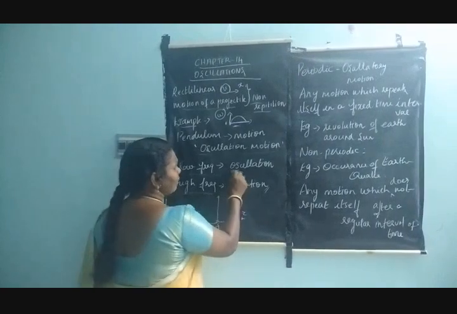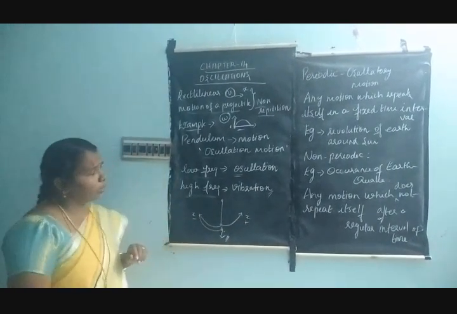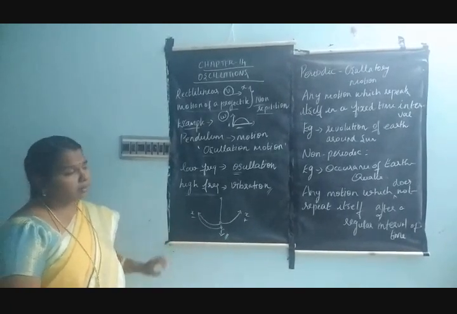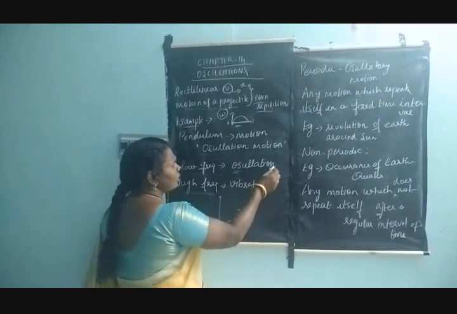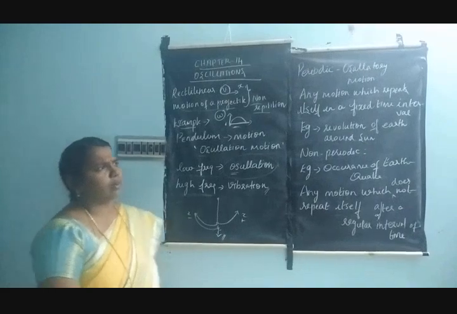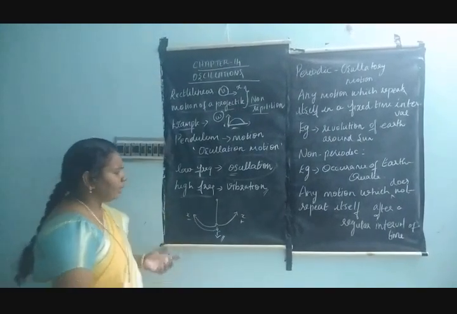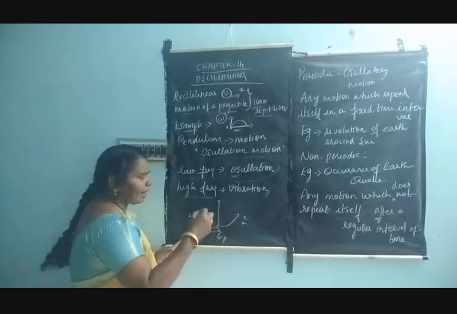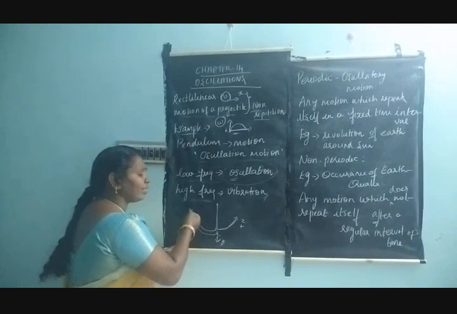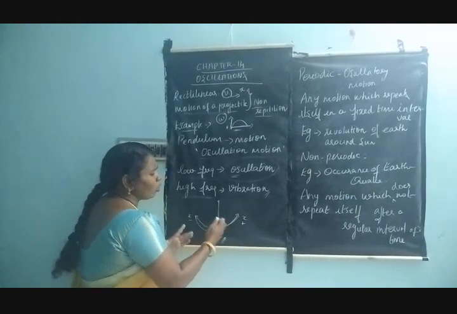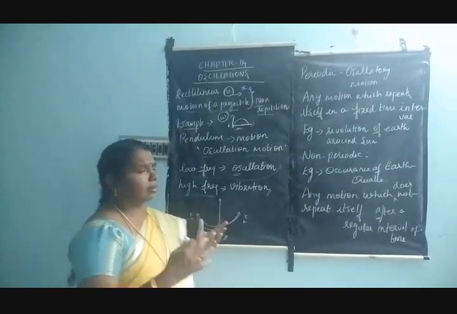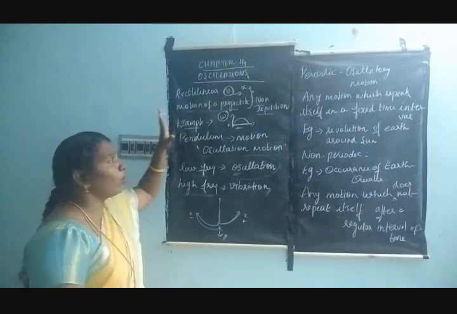Okay, and these oscillatory motions are also classified into two types. One is periodic oscillatory motion, and another one is non-periodic oscillatory motion. So this topic depends fully upon oscillations. What are oscillations? What are the types of oscillations? What is displacement? When time starts, it moves forward along the x-axis, comes backwards to the negative direction, and then comes to the equilibrium position. So what is oscillatory motion? These are the things we have to discuss in this chapter on oscillations.